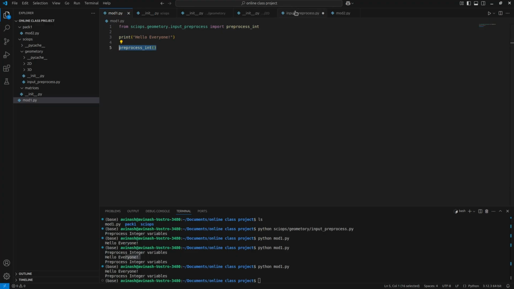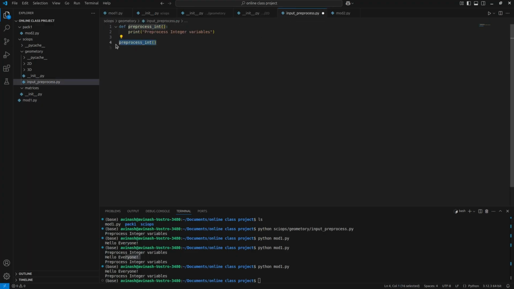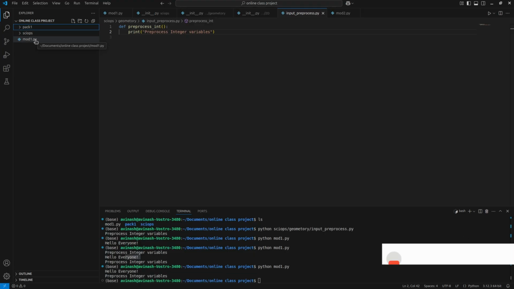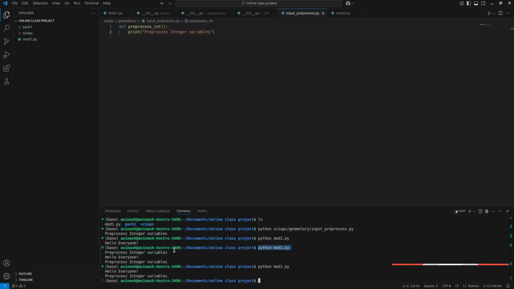So that's how the functionality will be, right? If you see any project, it has multiple sub packages, sub modules, and all those packages will be used in a single main file. Right now we are not using that, but still you can use a main file, and in that file you can call and print or execute all the operations that you need. So that's how modules and packages work.